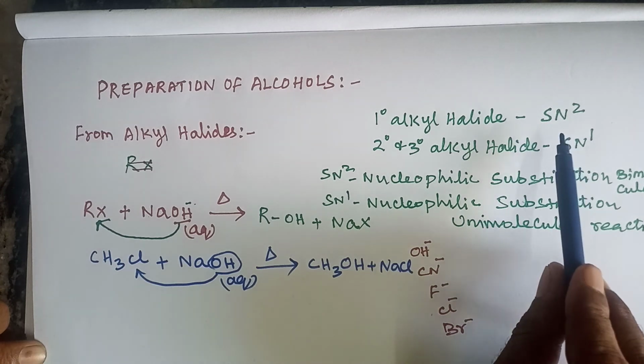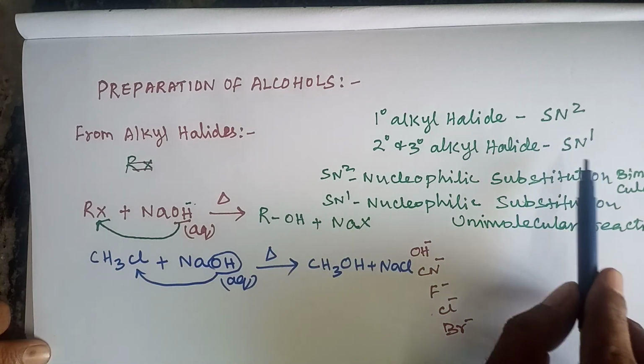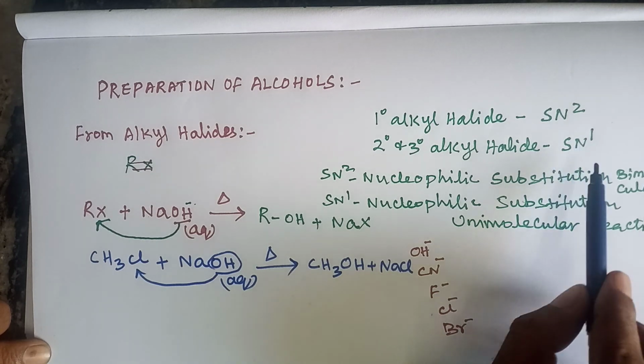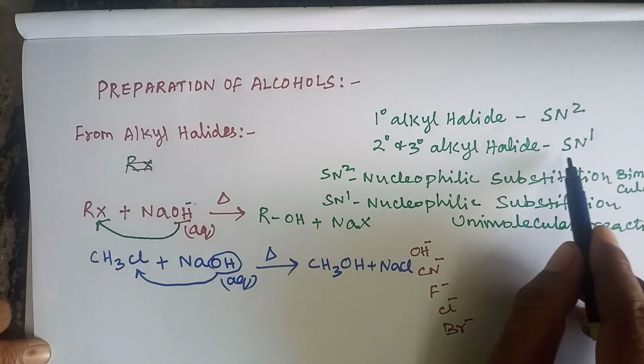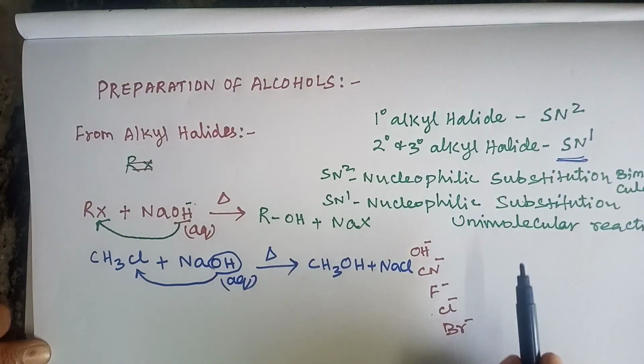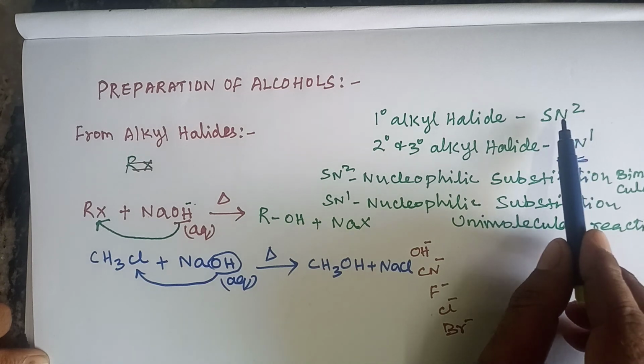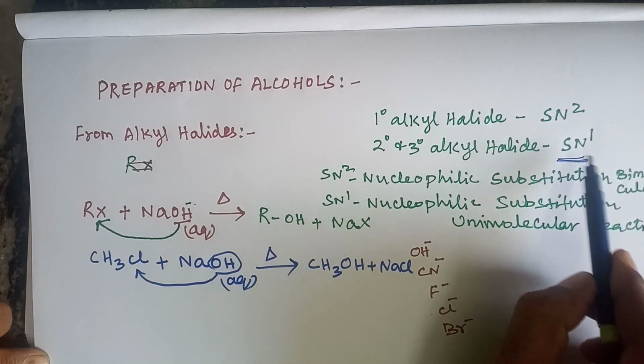SN2 reaction, the order of the reaction is 2. SN1 reaction, the order of the reaction is 1. Here the rate of the reaction depends on the concentration of one substrate only. SN2 mechanism is a single step mechanism. SN1 mechanism is a two-step mechanism.